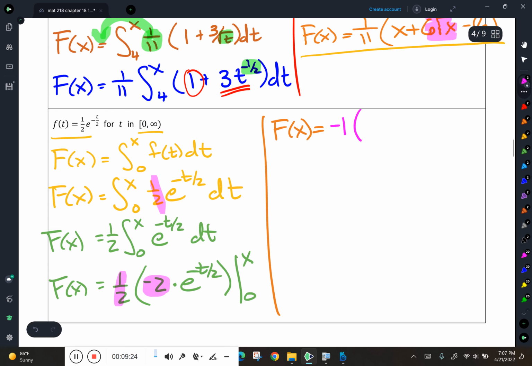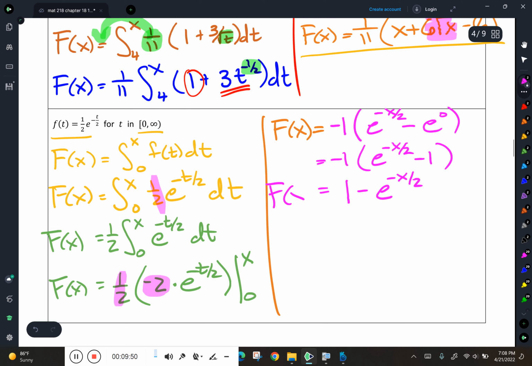Times, and now I don't have to worry about that in there, I just got to worry about this guy. E to the negative x over 2 minus e to the 0. E to the 0 is 1, so then this is negative 1 times e to the negative x over 2 minus 1, or 1 minus e to the negative x over 2. And there's my cumulative distribution function.